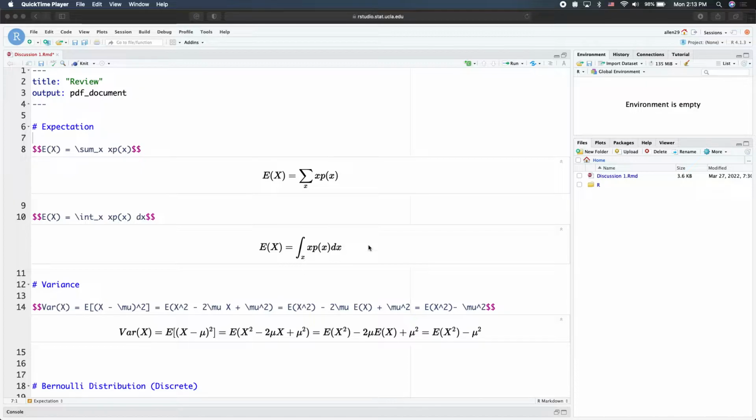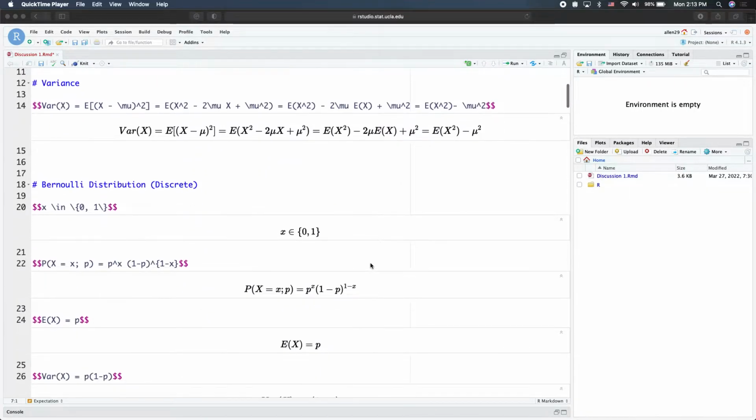And here we also have the variance of x. It can also be expressed in the form of expectation of x minus mu squared. And with some expansion and then rearrangement, we can get another formula that we often use. So E of x squared minus the square of the mu, or the first moment. Yeah. So more of a definition for the expectation and variance.